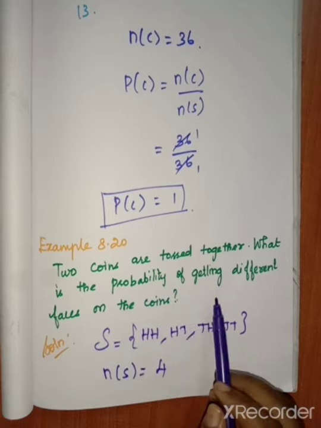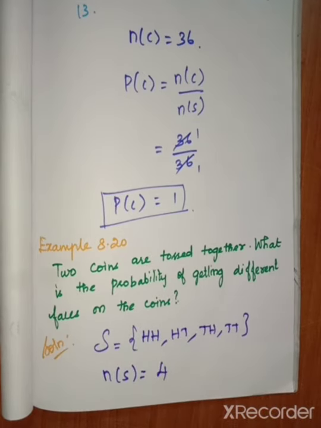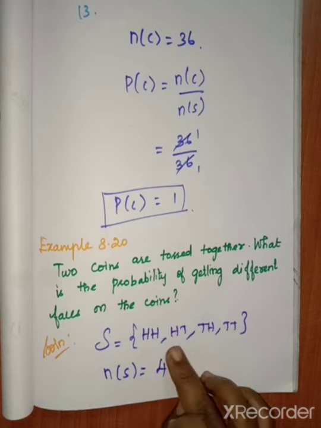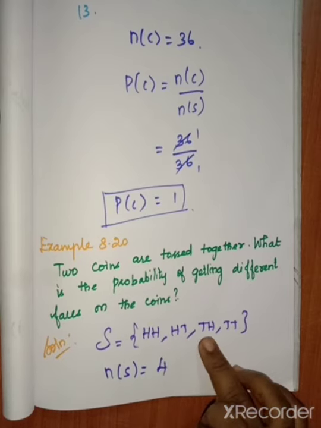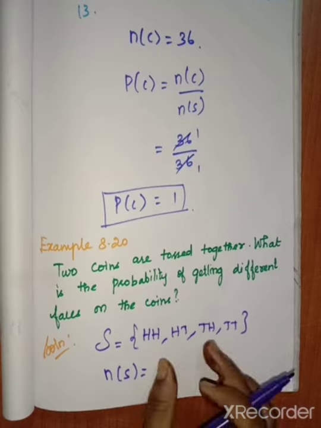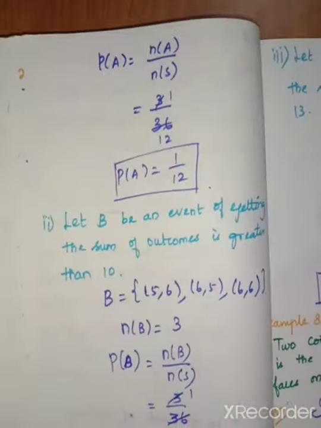Here they ask us what? Getting different faces. Different faces means not the same, different: head separately and tail separately. So here HH means same faces. HT is different faces. TH also different faces. TT also same faces. So here the 2 possibilities are HT and TH. So we want to write that event for this question.